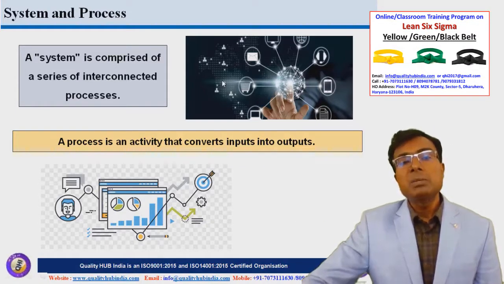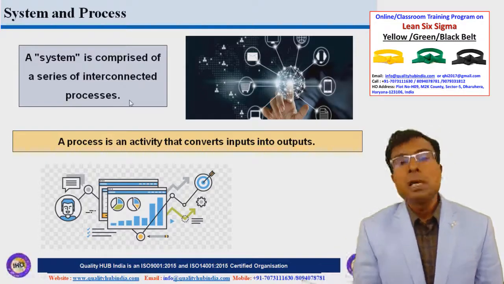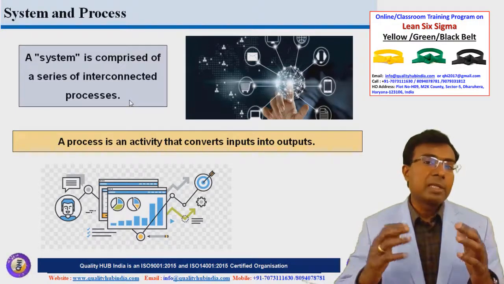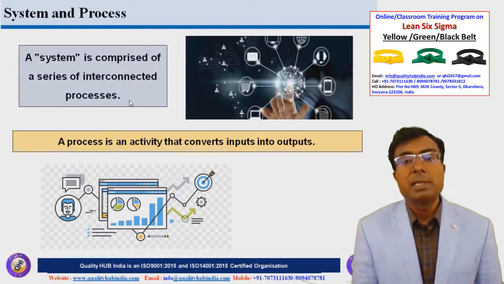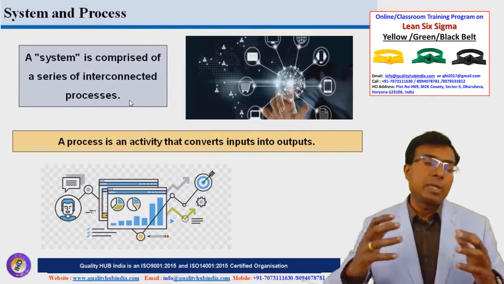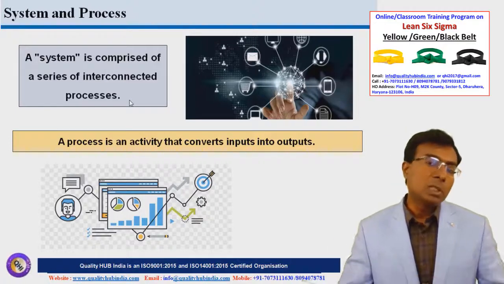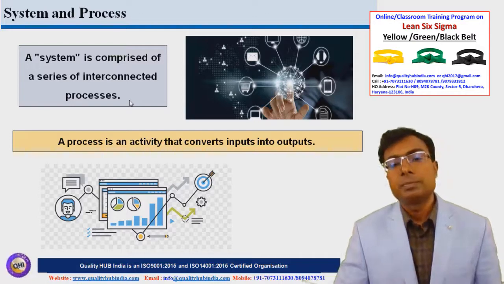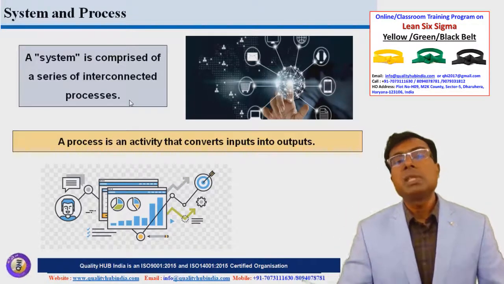So we can define system as a series of interconnected processes. So the important thing over here is that processes should be interconnected. It means whatever processes are carried out within the organization, they have to be interconnected. For example, there is a manufacturing process, there is inspection process, there is purchasing process, there are hiring processes. So all these processes should be interconnected. And when they are interconnected, all these processes combined together becomes a system.